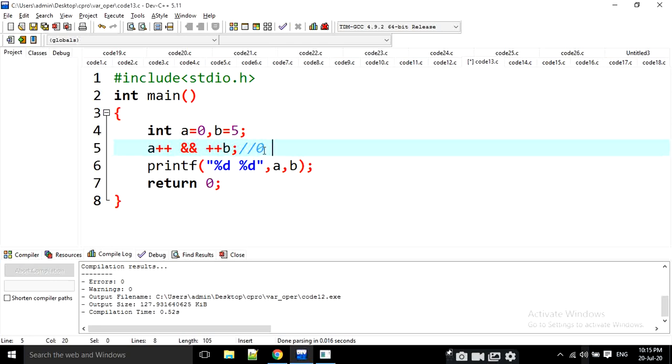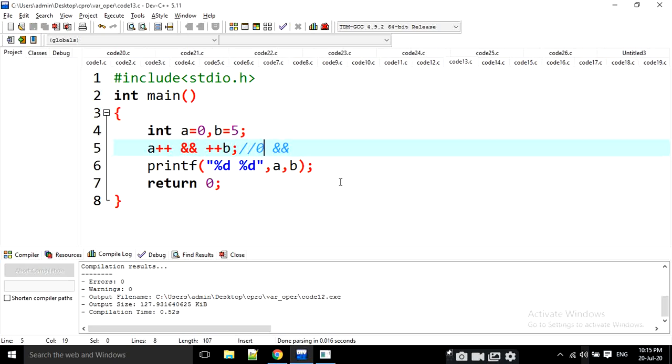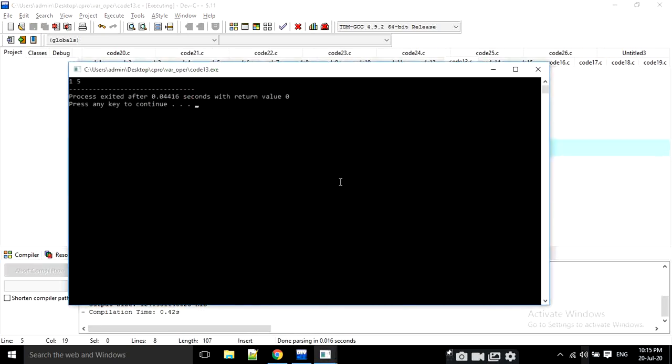0, right? 0 and logical AND. That means this value is incremented, but this value is never executed. Okay, that means A plus plus means it is going to be 0. 0 becomes 1, 1 and 5 is the answer here.